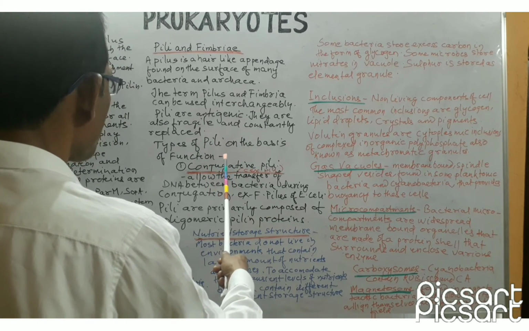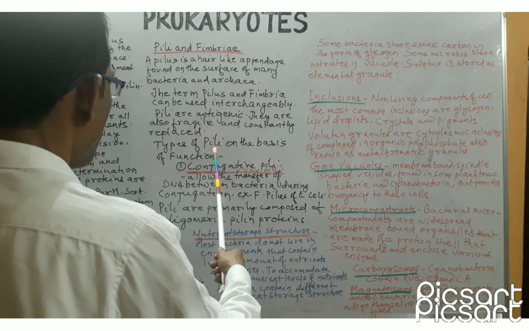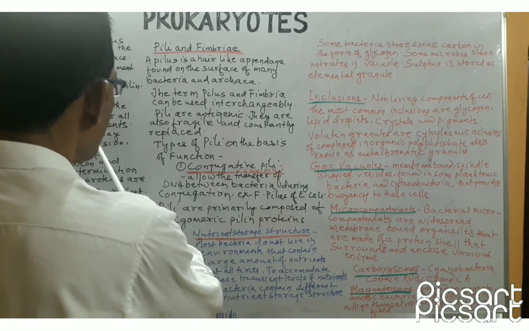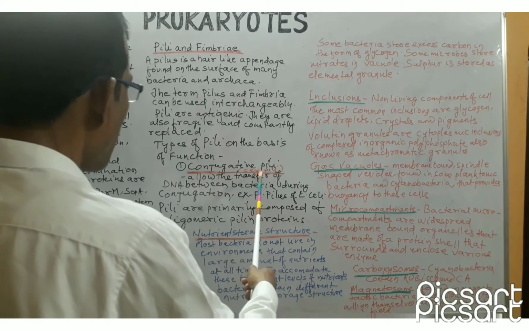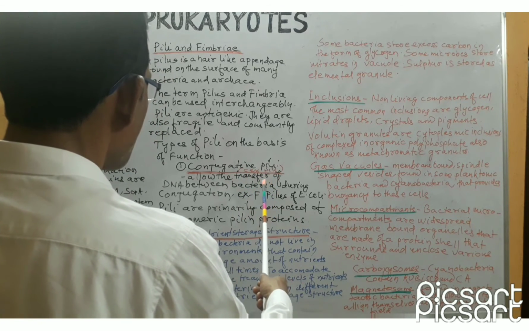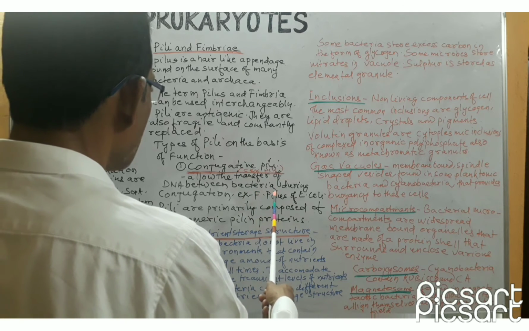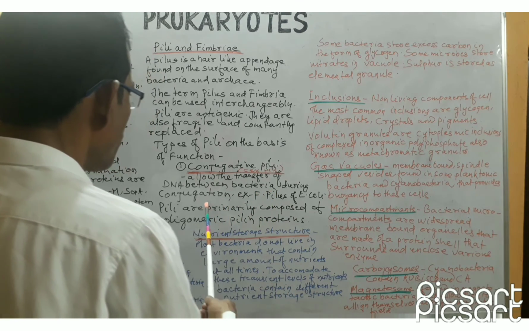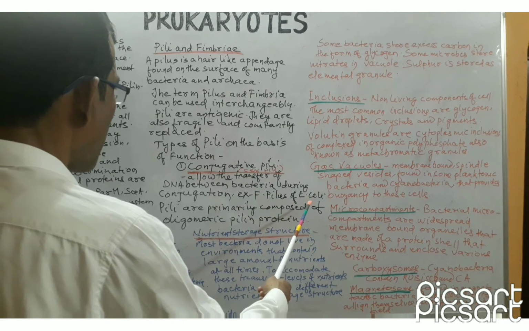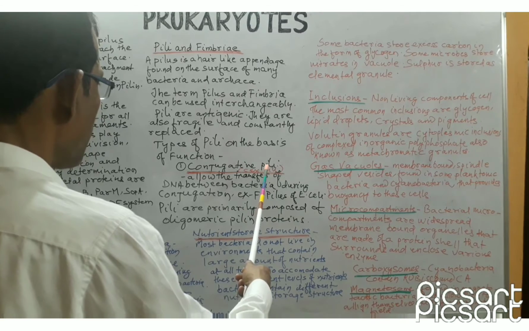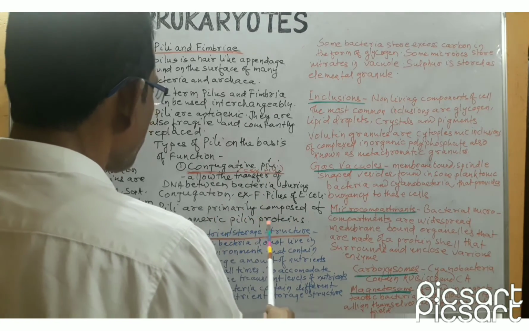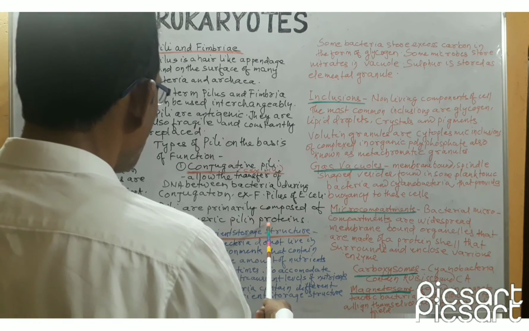On the basis of function, there are 2 types of pili. One is conjugative pili, second is fimbria. Conjugative pili is also known as sex pili. They allow the transfer of DNA between bacteria during the process of conjugation. For example, F pilus of E. coli is a conjugative pilus. Pili are primarily composed of oligomeric proteins known as pilin.